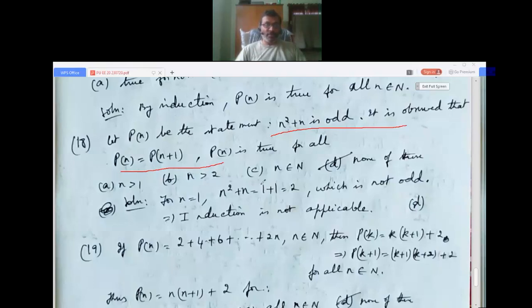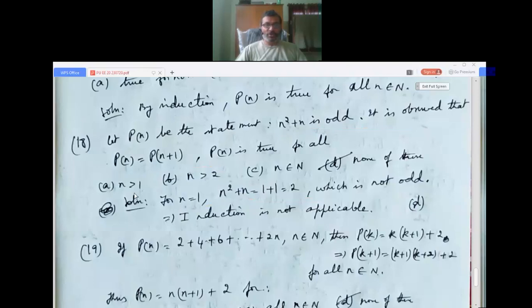For n equals 1, what do we get? n squared plus n is 1 plus 1, that is 2, which is not odd, which is even. So induction is not possible here. Induction is not applicable, so you're not getting C. For n equals 1, n squared plus n is 2, which is not odd. So induction is not applicable.